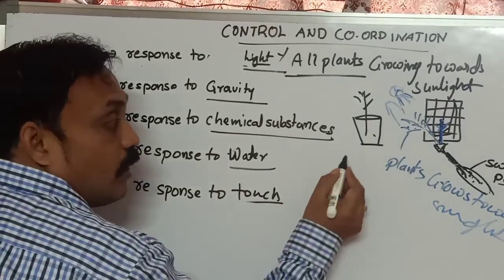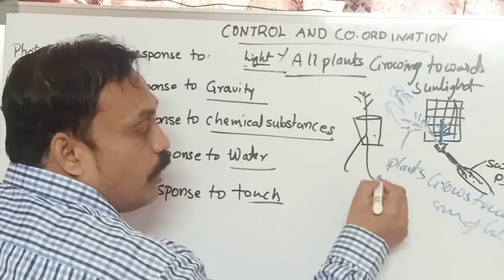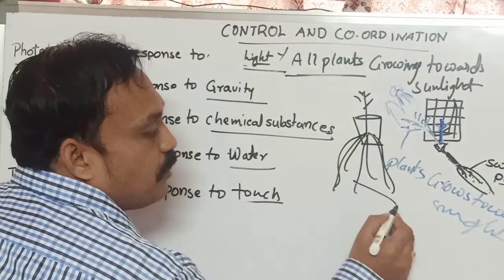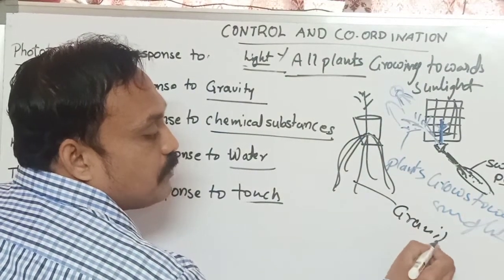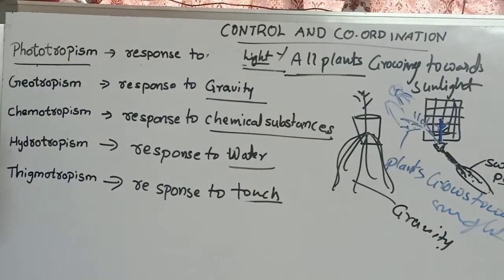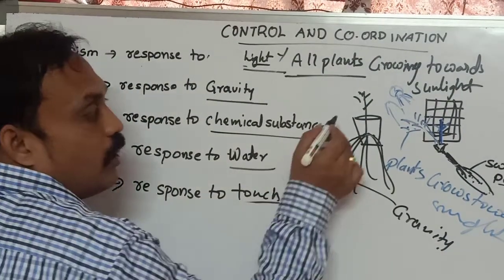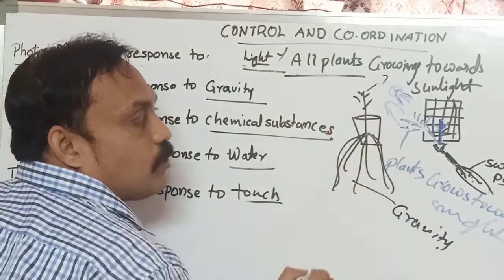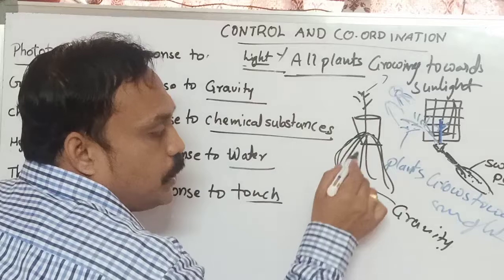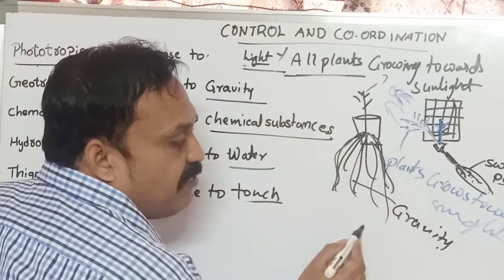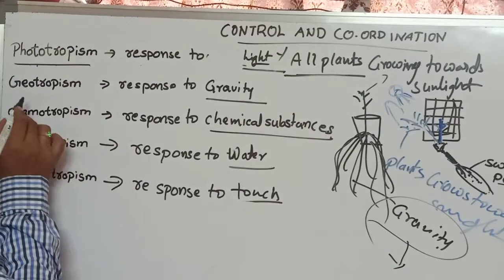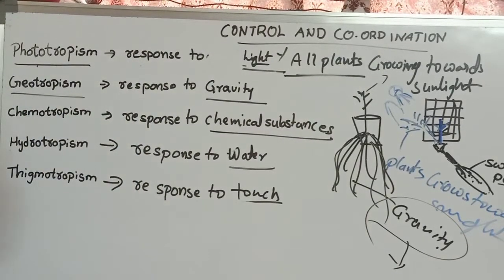So the plant's roots are growing toward gravity. That is geotropism. Try to understand. The upper region of the plants grows towards sunlight, phototropism. The roots are growing toward gravity. So we call that geotropism. After phototropism, next is geotropism.